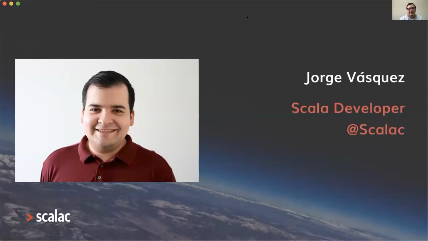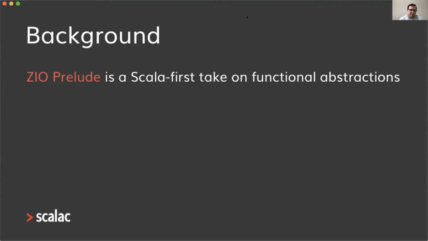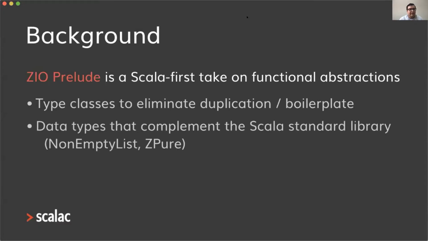My name is Jorge Vasquez, I'm a Scala Developer at Scalac, and well, what is ZIO Prelude? It's a Scala first take on functional abstractions. It offers you type classes to eliminate duplication and boilerplate, data types that complement the Scala standard library like non-empty list or ZPure, and new types and subtypes.